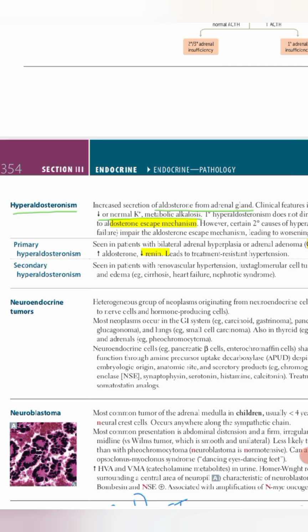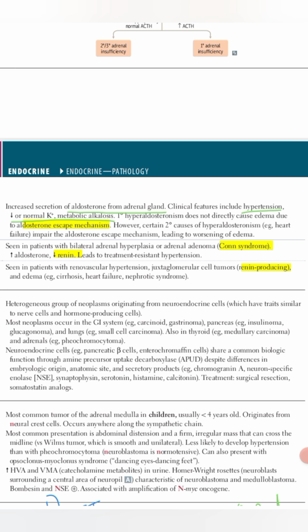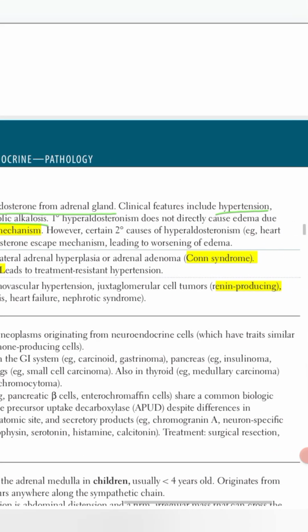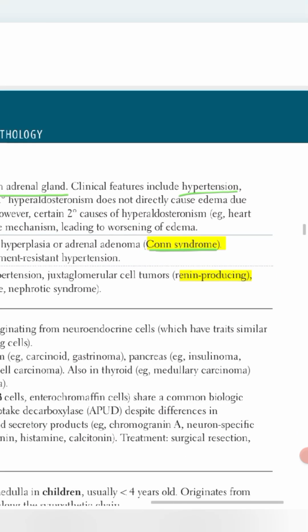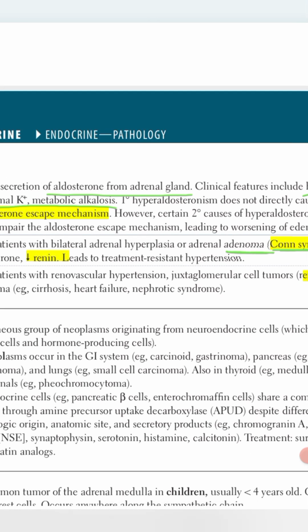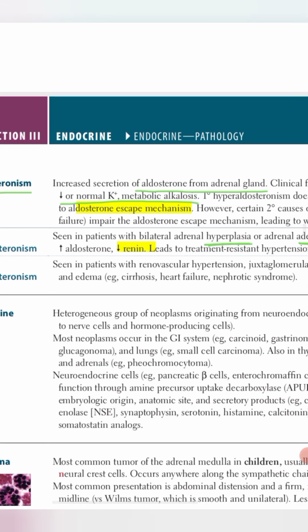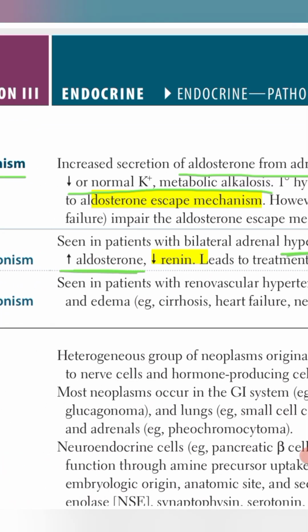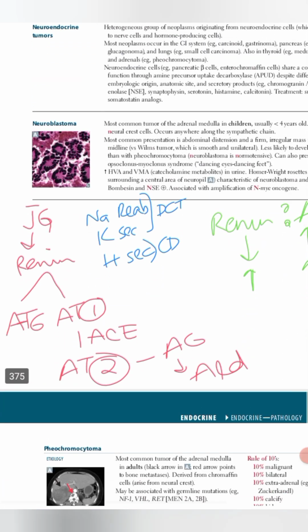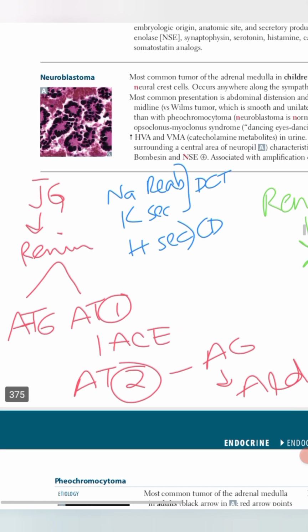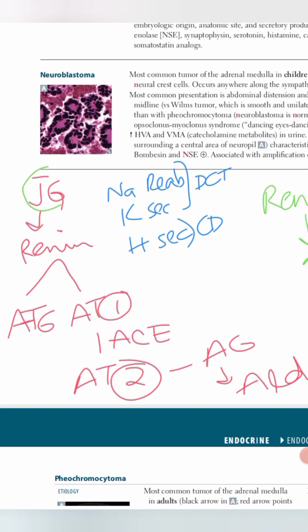If there is a direct problem with the adrenal glands, it is known as primary hyperaldosteronism, or Conn syndrome. There may be adenoma of the adrenal gland, bilateral hyperplasia of the adrenal gland, familial hyperaldosteronism, or adrenal carcinoma. Now there will be an increased level of aldosterone produced by the adrenal glands, but the level of renin will be low.